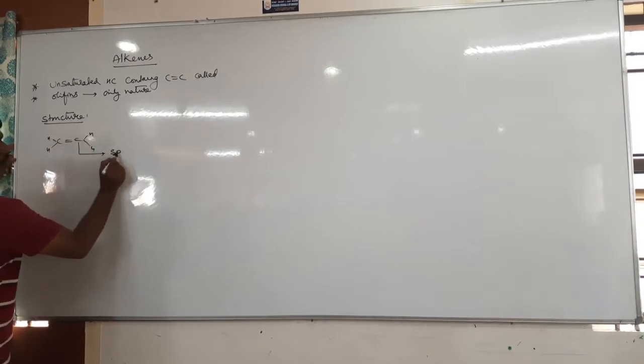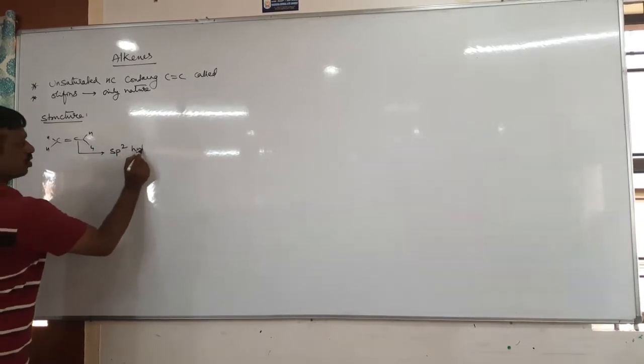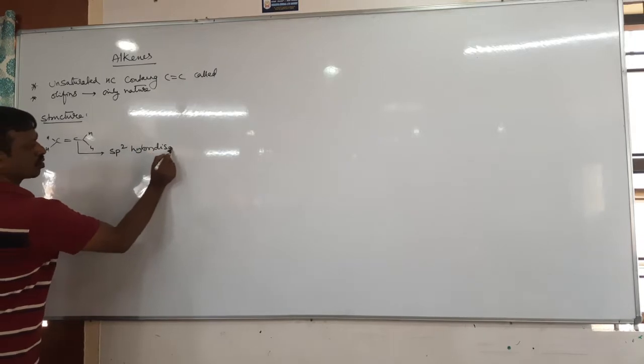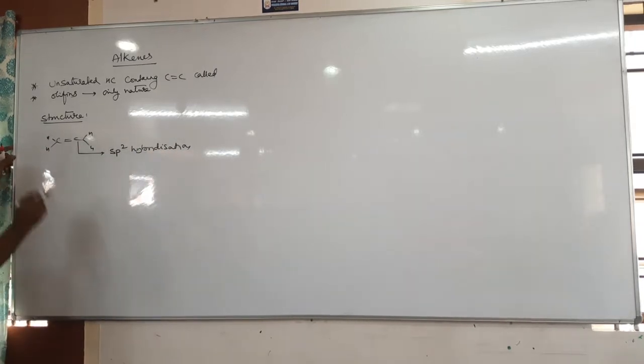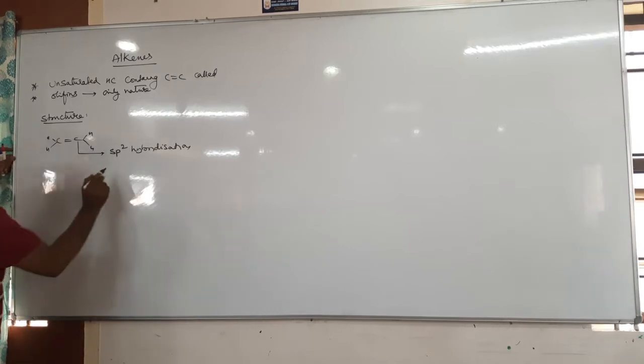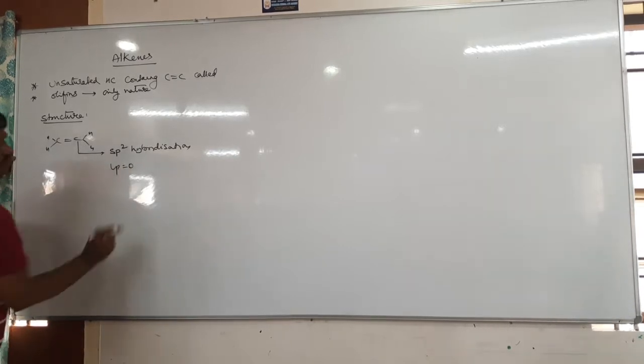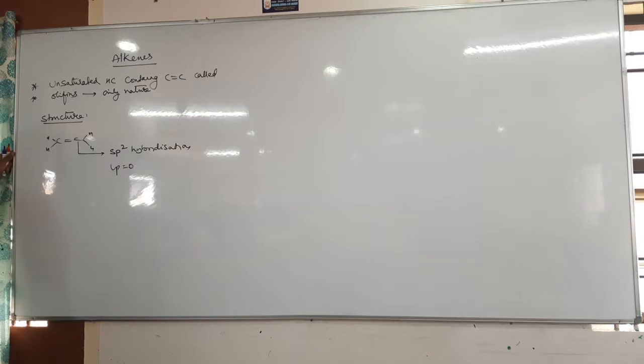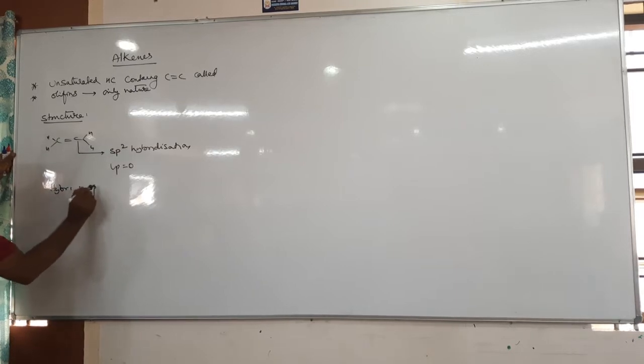So carbon undergoes sp2 hybridization. And each carbon has how many lone pair electrons? The lone pair electrons are 0. There is no lone pair electron. So therefore, hybridization sp2, lone pair is 0.